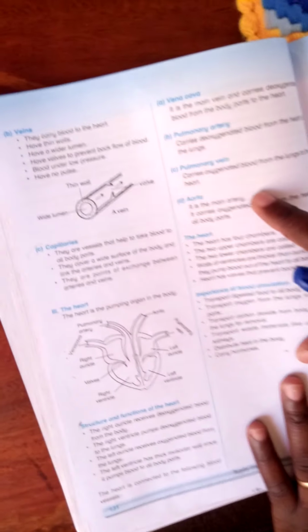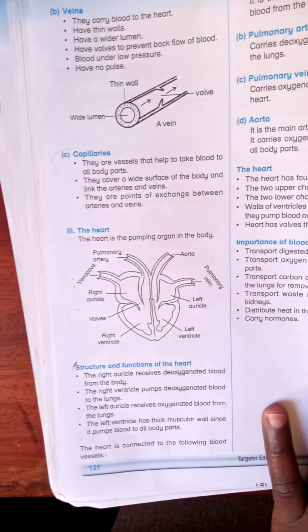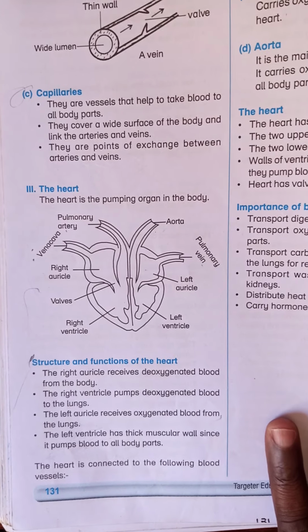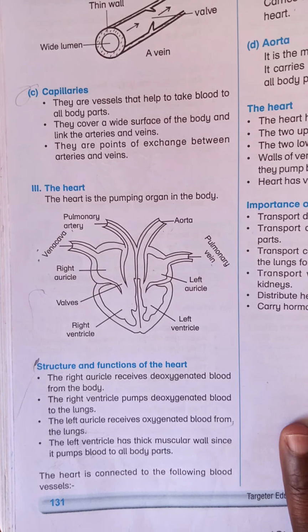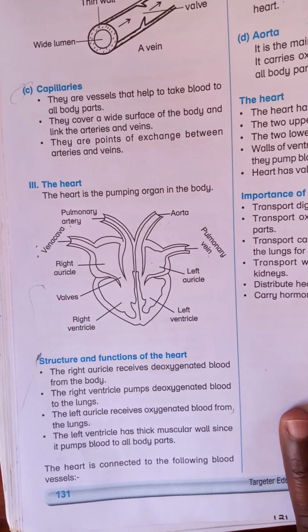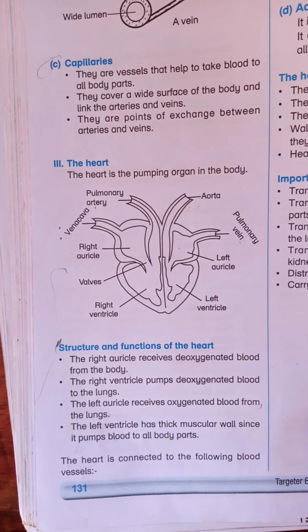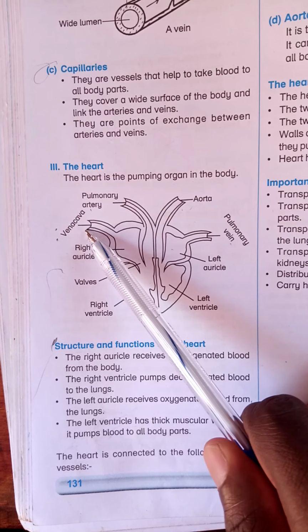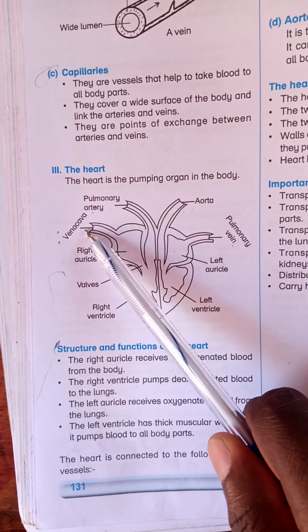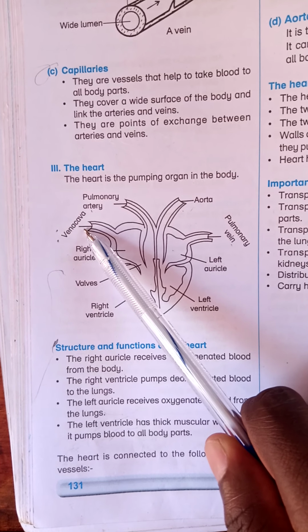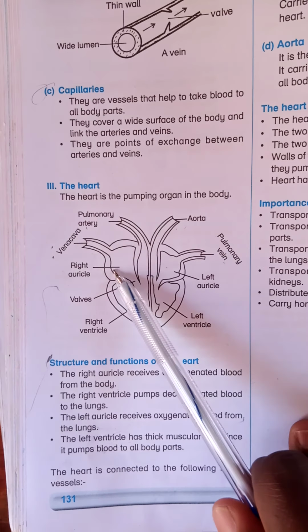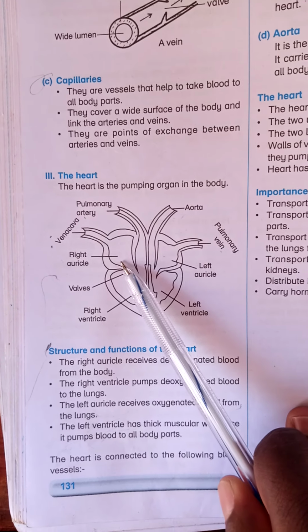The mammalian heart, as you can see it on the diagram within my video, we have the heart. This heart is connected to four main blood vessels. These main blood vessels are the vena cava, which is the main vein, which carries deoxygenated blood from all parts of the body to the heart and drains the blood to the right auricle.